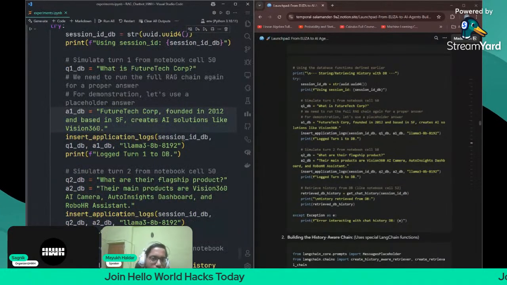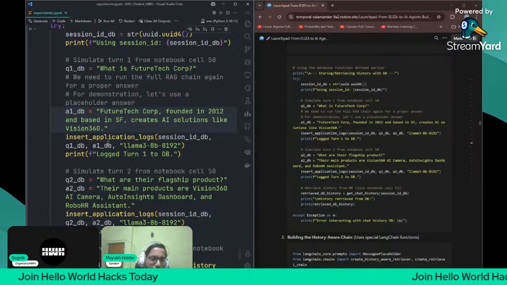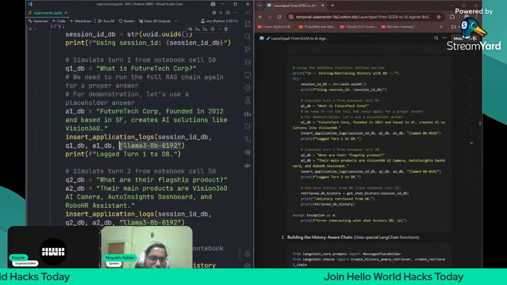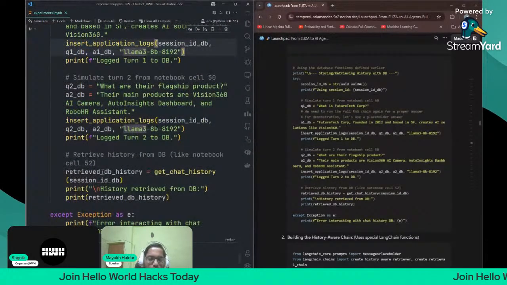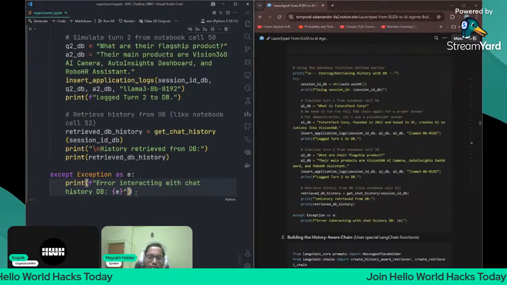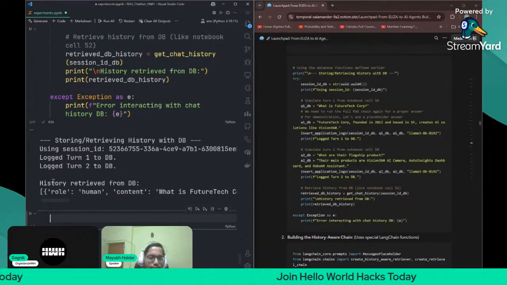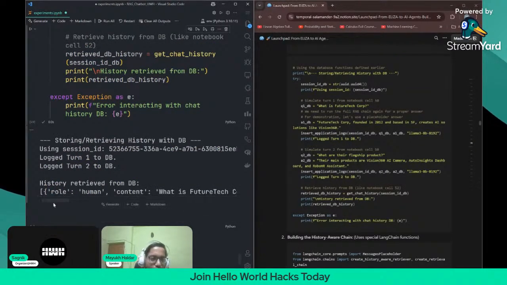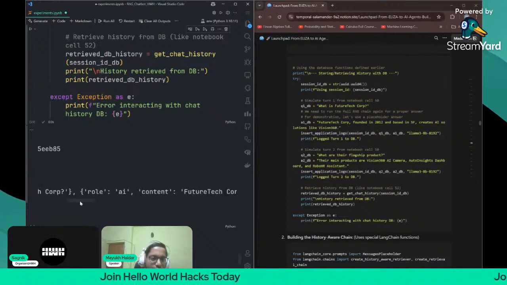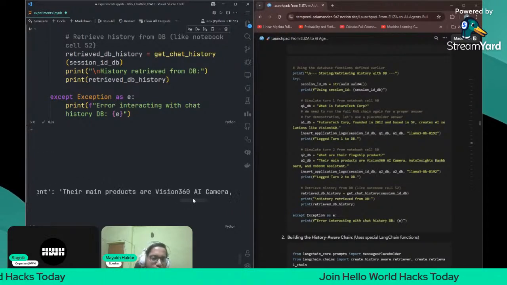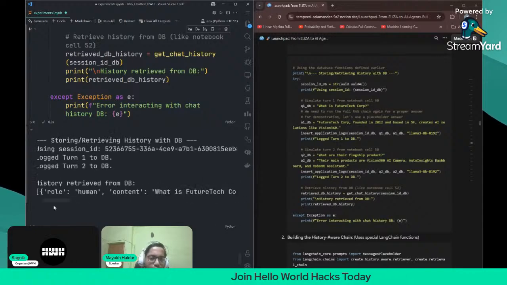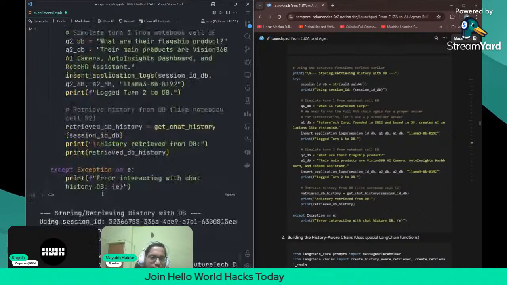They insert the application logs, session ID, DB, and then question, answer and the model name. It is also sample. Okay, we are not using any real data here, but when we create the app, then we will use the real data. Okay, so let me just do it once. Insert and run it once. See. History retrieved from DB, role human, content what is feature tech, AI, then again history will be human, and then again AI. So now it is working perfectly fine. Okay, the simulation is correctly created.